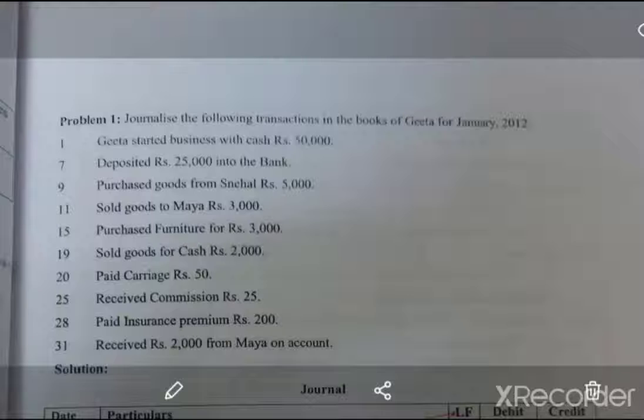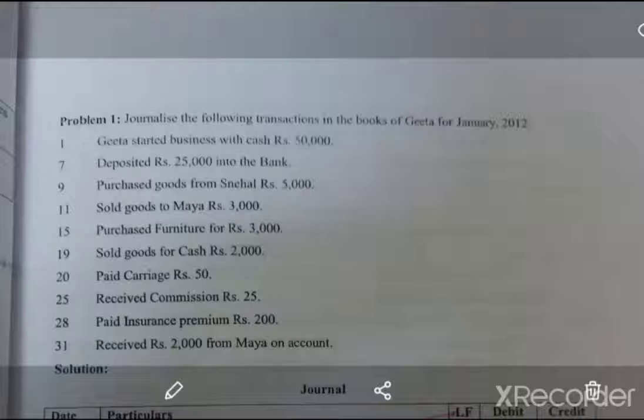Before entering the transactions into the journal, you have to go through each transaction and see what kind of account is involved in that particular transaction. You have to find whether it is a personal account, real account, or nominal account. Then you apply the golden rule of that particular account. If it is a personal account, what is the golden rule? Debit the receiver, credit the giver.